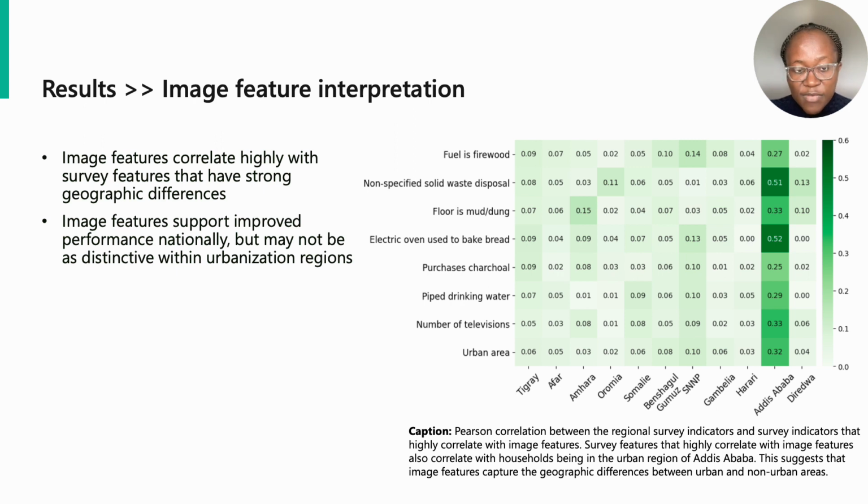First, while image features may be correlated with survey variables such as fuel source and cooking material, these correlations emerge because image features capture the underlying geographic differences that the survey variables encode. Secondly, image features from the single-step featurization process strongly encode the differences between urban and non-urban regions. This second observation further explains why the inclusion of image features improves overall estimates of the poverty rate, but does not perform as well within a specific urbanization region.